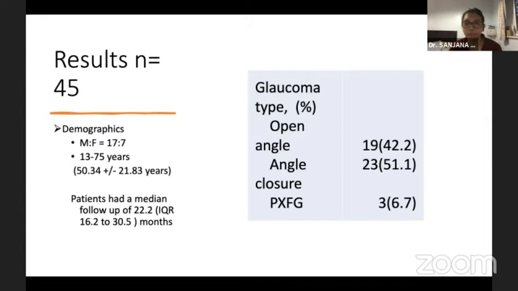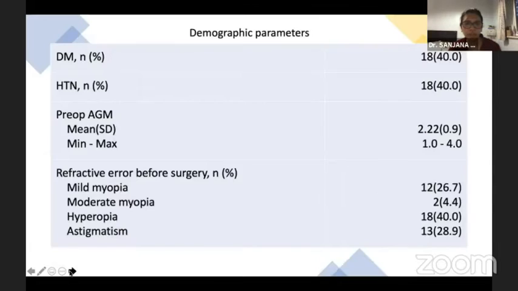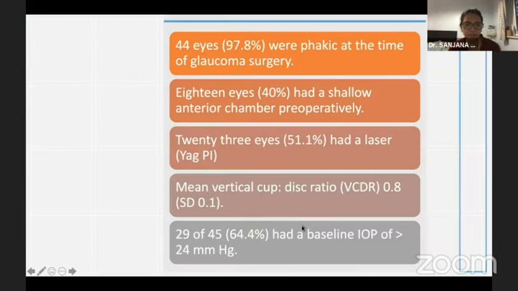I'm sorry, that is the second most common. The most common was angle closure, which was seen in 23. The second most common was open angle, and the third most common was exfoliation glaucoma. The other demographic parameters were diabetes in around 18 patients and hypertension in 18. The pre-op medication was approximately 2 medications. The most common refractive error was astigmatism in these patients.